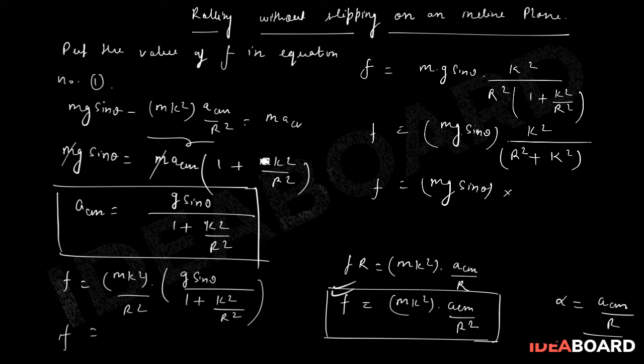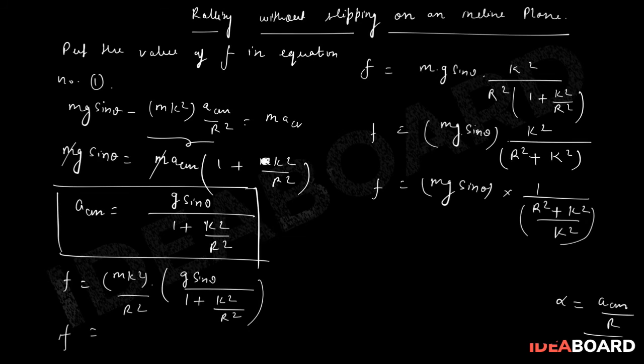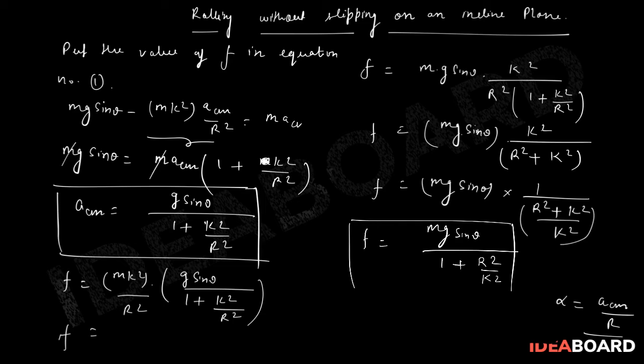This will become 1 upon, we can take this k square in the denominator, so this is r square plus k square upon k square, and then we can further rearrange it. So f is equal to mg sin theta upon 1 plus r square upon k square. So this is going to be the value of friction force.